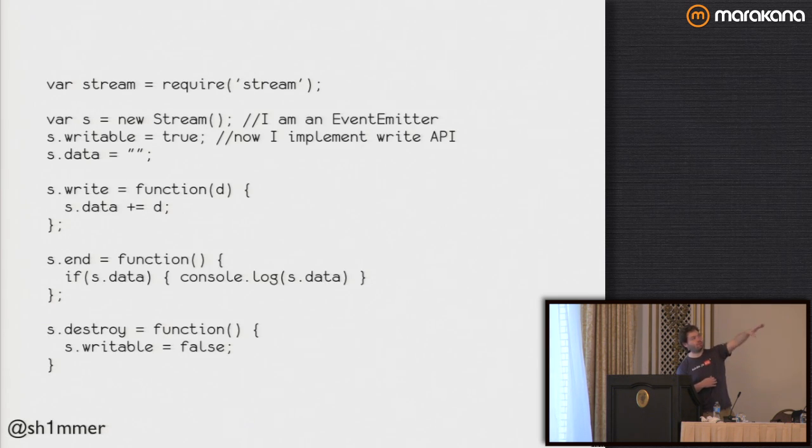Correspondingly, if we want to create a write stream, we create a new stream, we set writable to true. In this case, I'm adding a data property on top of the stream I created. And then s.write, we have to implement the function. So when we're creating writable streams, we have to implement the functions in the API. So in this case, write, I'm just appending to data. End, I simply log all the data when it's finished. And then for destroy, I say this is no longer a writable stream. And because it's not a writable stream, it's going to stop getting used. And when it stops getting used, it's going to get garbage collected. Right?